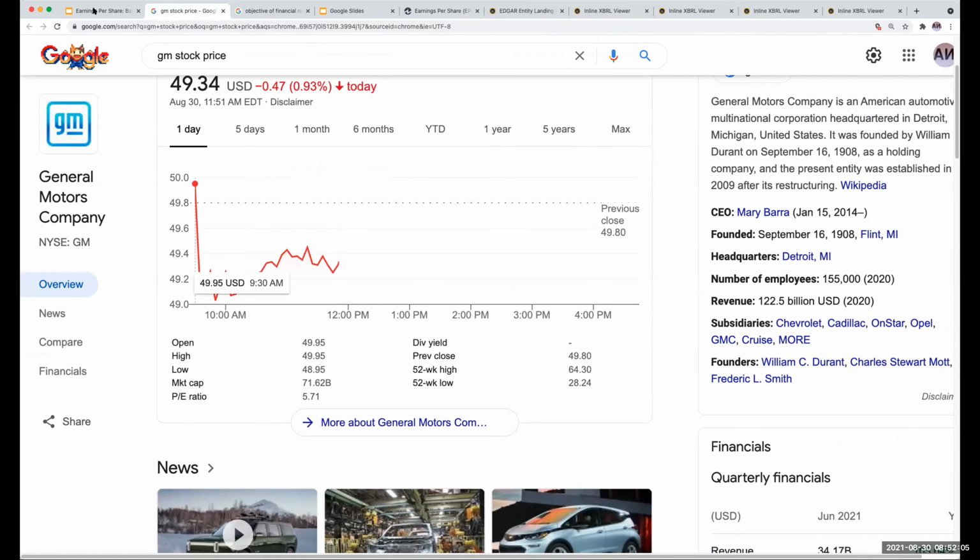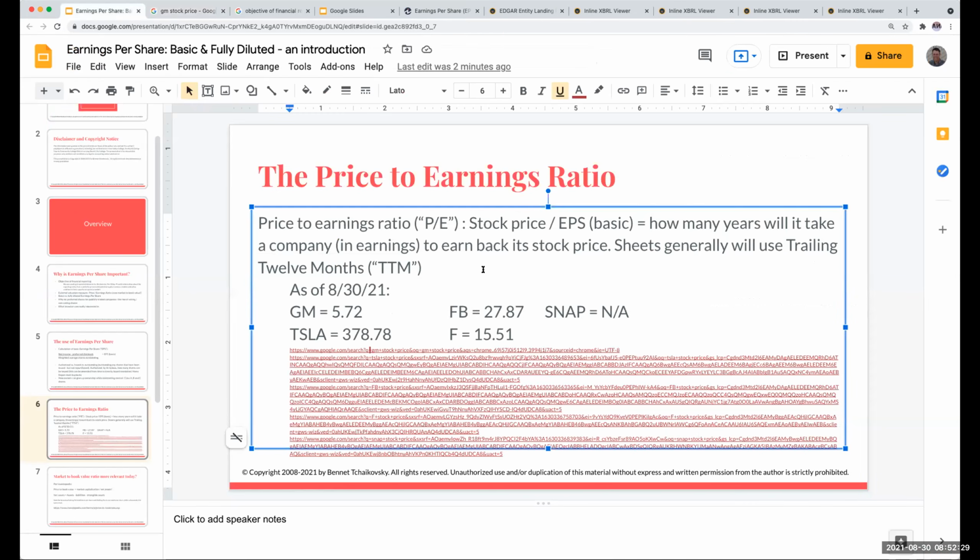As I'm looking at this, it will generally be trailing 12 months, meaning I'm looking at net income from the last time it was reported. So again, the last 12 months, not the December 31st financials. You don't need to know the concept of trailing 12 months, but it's something to keep in mind.